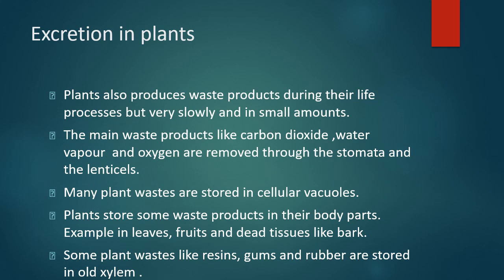Excretion in plants. Plants also produce waste products during their life processes, but very slowly and in small amounts. The main waste products such as carbon dioxide, water vapor and oxygen are removed through the stomata and the lenticels. Many plant wastes are stored in cellular vacuoles. Plants store some waste products in their body parts, for example in leaves, fruits and dead tissues like bark. Some plant wastes like resins, gums and rubber are stored in old xylem.